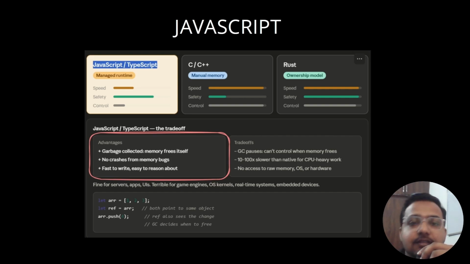If we are using JavaScript or TypeScript, what are those trade-offs? Garbage collector pauses, and we can't control when memory is freed. It is a bit slower for CPU heavy work, right? No access to raw memory, operating system or hardware. These are some trade-offs that we need to make when we are using JavaScript or TypeScript.